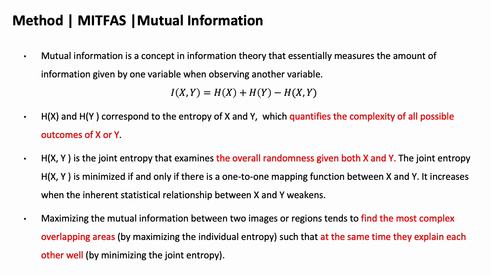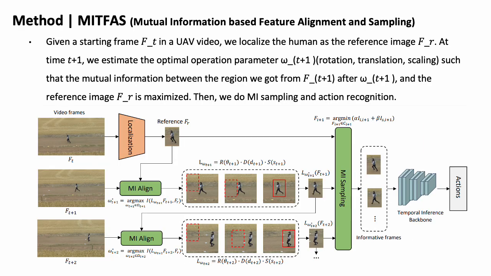Maximizing the mutual information between two images or regions tends to find the most complex overlapping area by maximizing the individual entropy, such that at the same time they explain each other well by minimizing the joint entropy. For our method, we have MI alignment and sampling.